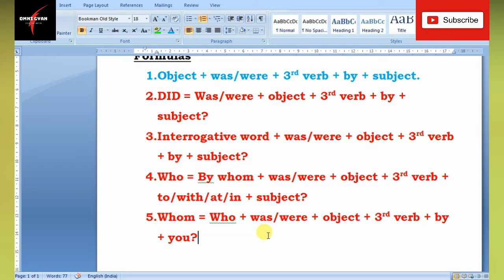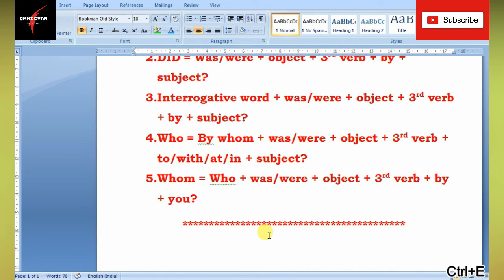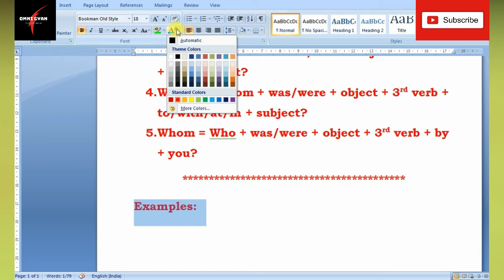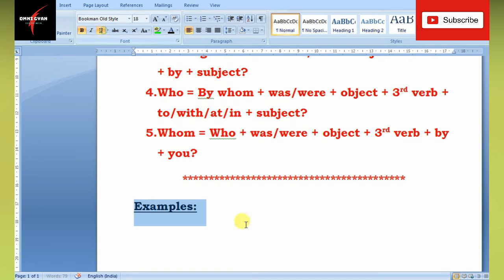Okay, now let us try to do some examples here, and we will do it in that way only. We'll solve it formula wise. Say formula number one is an assertive sentence, so we will do an assertive sentence.